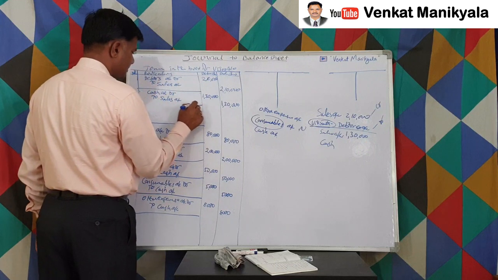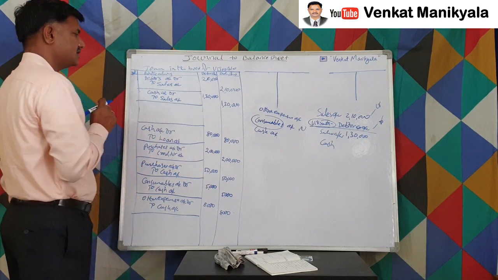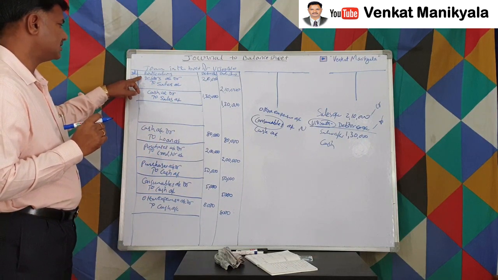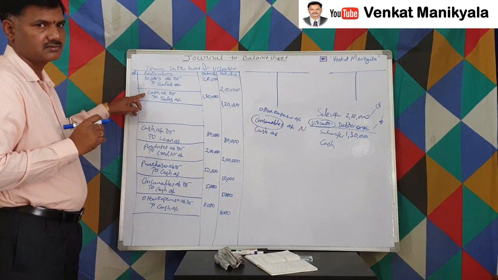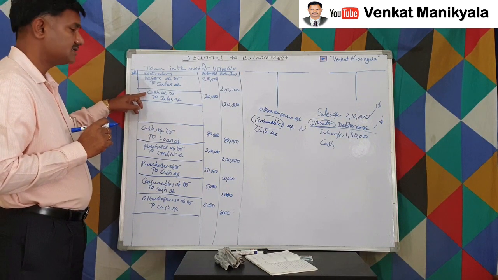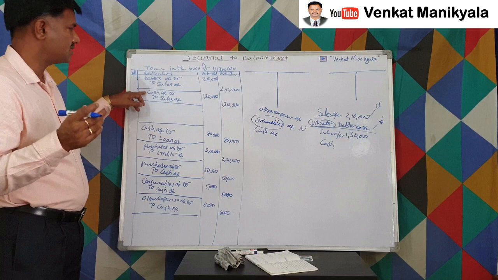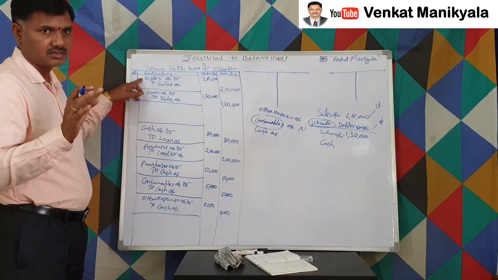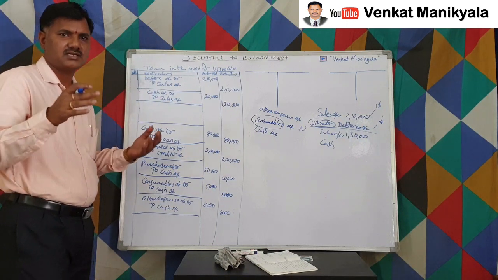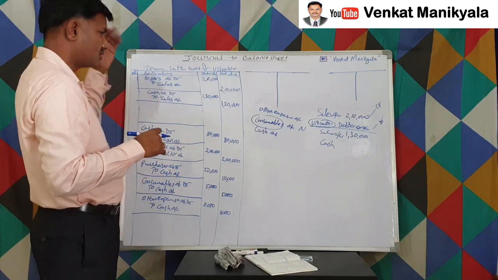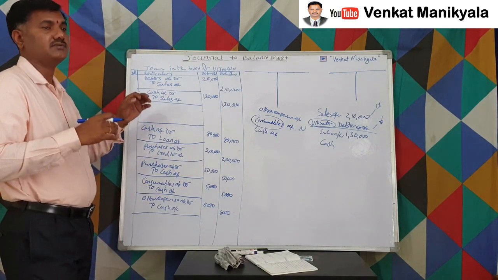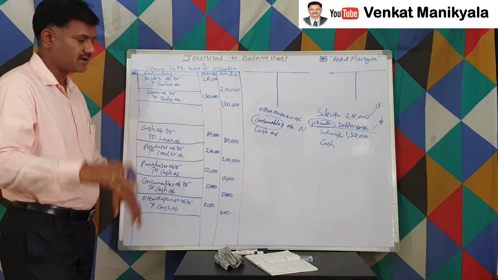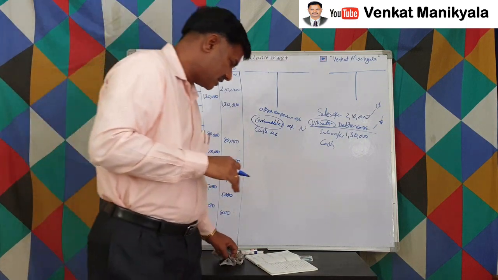In this case, one simple clarification to all of you is that debtor is also an asset, cash is also an asset. But cash became a real account, but debtor is not a real account, because debtor is a person, individual person or artificial person. Those are not in the name of the organization. That's the reason that is classified as a personal account, right? That is not classified as a real account.